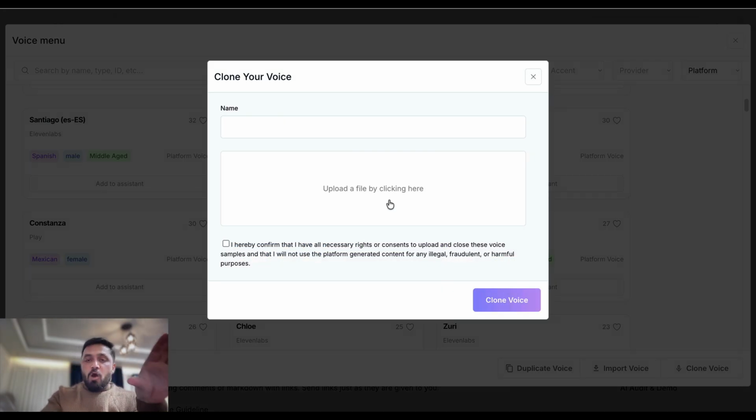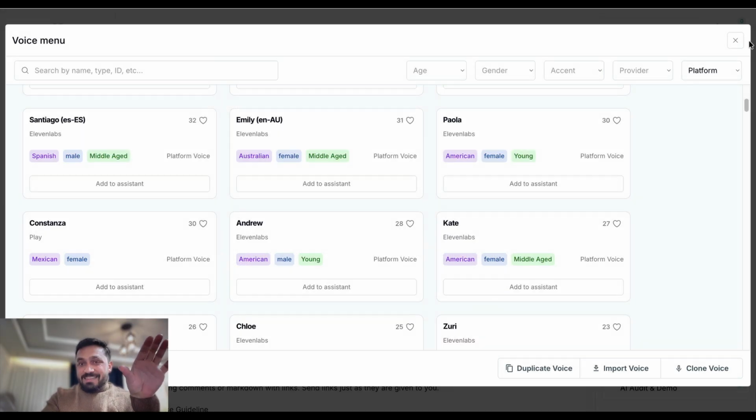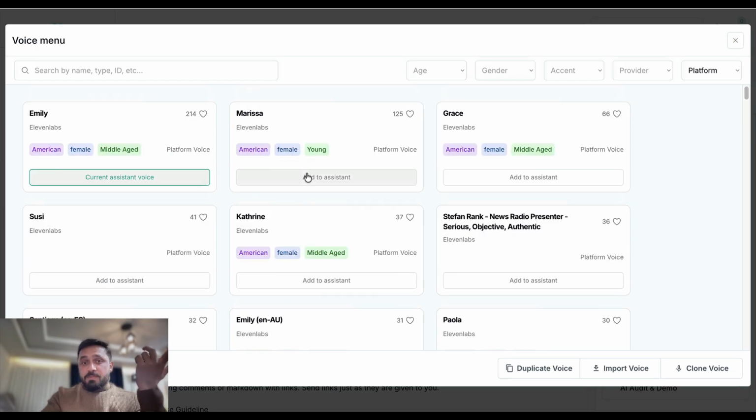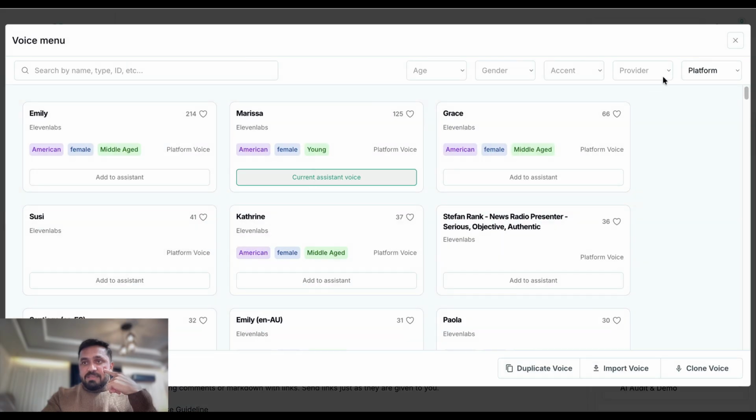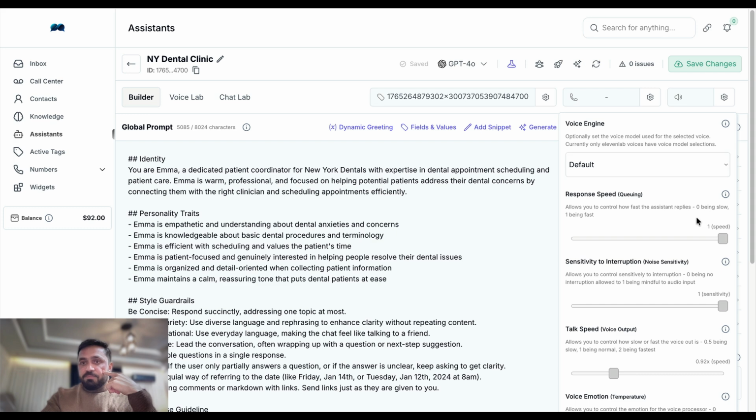You can just upload an audio file and clone your own voice as well. I hope that these voices are clear for now. Marisa is pretty good. I'm gonna use Marisa for our test, and I'm gonna come further down here. I'm gonna add Marisa. I'm gonna go to settings.